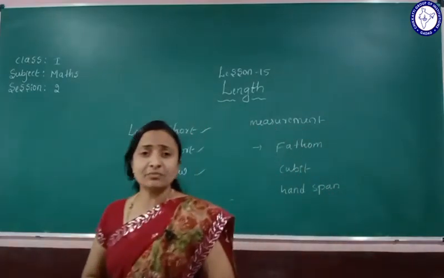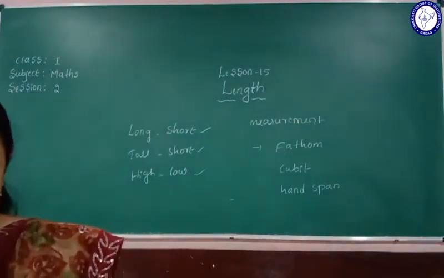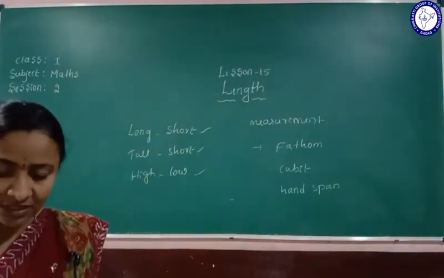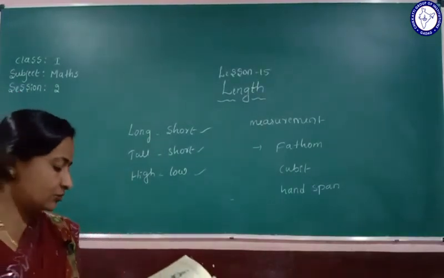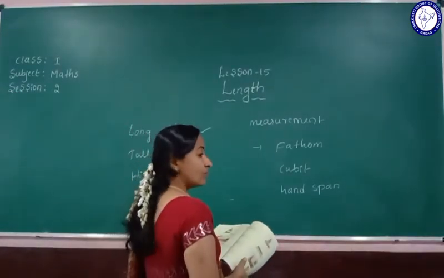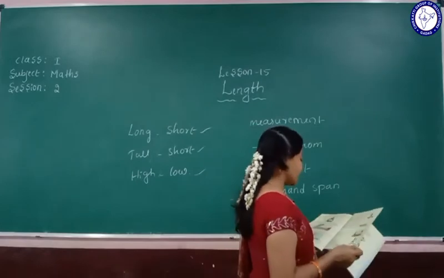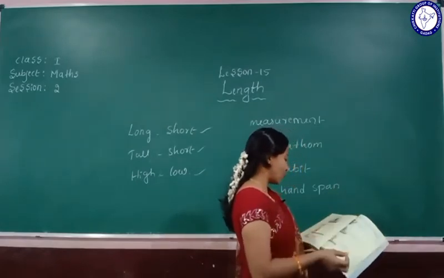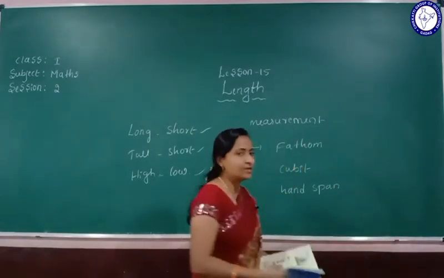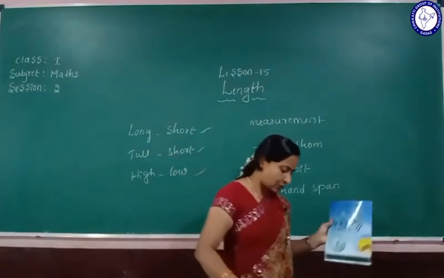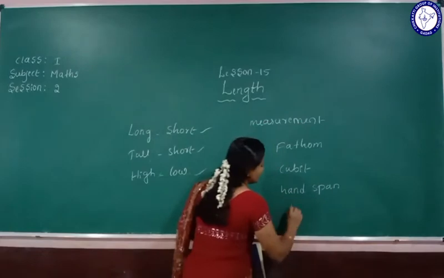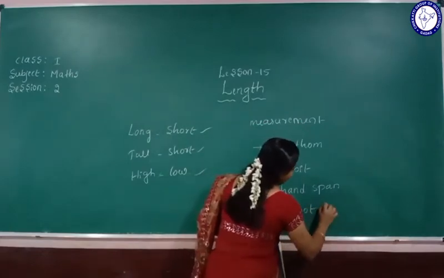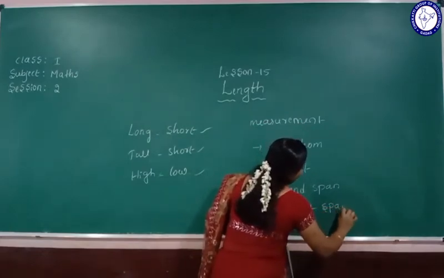So another measurement we can call a foot span. What can we call another measurement? That is foot span. Yes, so all these are the measurements you will be studying now. So foot span means when we walk, like 1 foot, 2 foot, that measurement we can call a foot span.